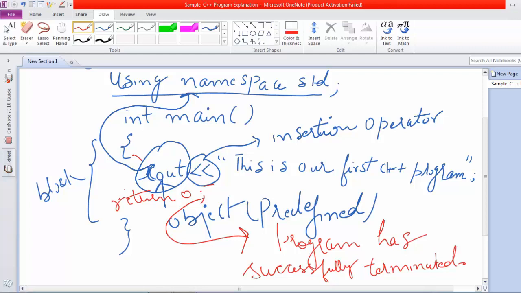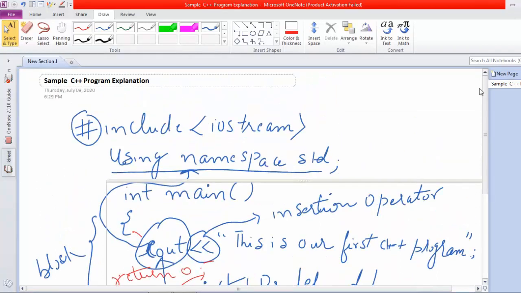So again we'll recall what we have done. We have used hash include iostream. We will not pronounce this particular thing as hash.